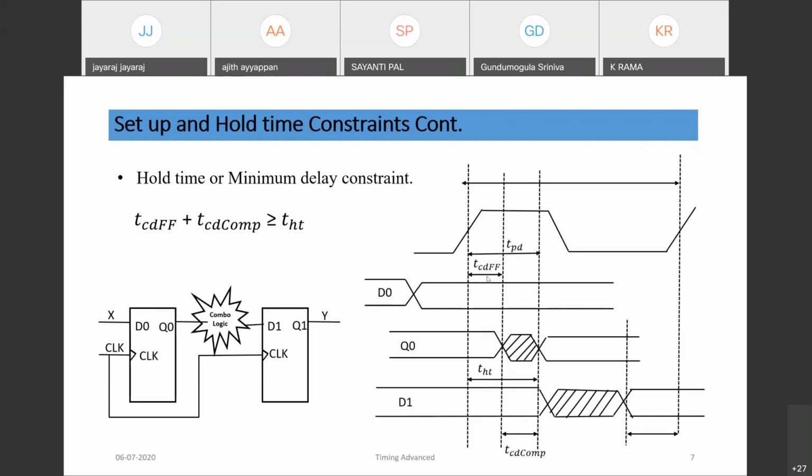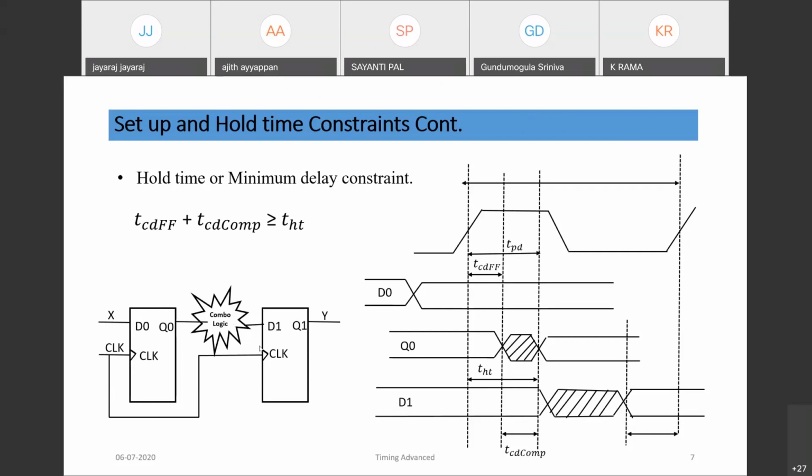So the contamination delay of this flop plus contamination delay of the combo. After contamination delay, output can change, no problem. Before that it should not change. If you are not considering the contamination delay, we say TPD of the flop plus T combo, the combination delay, should be greater than T hold of D1, so that D1 will not change within the hold time window of this flop.